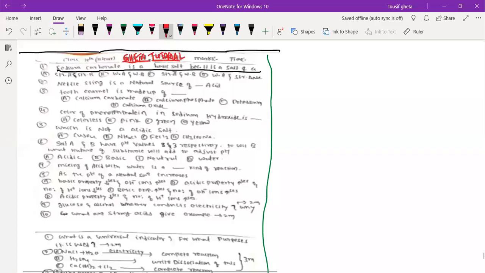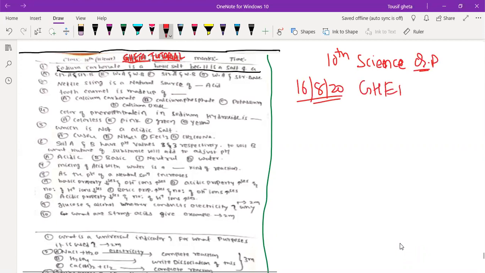Okay. Today we are going to discuss the 10th science question paper. Today there was a test, right? What was the date? 16th, after 15th August it was. Correct. So today's science paper we are going to discuss.